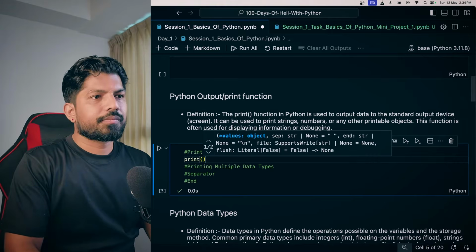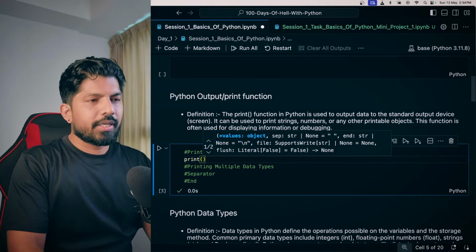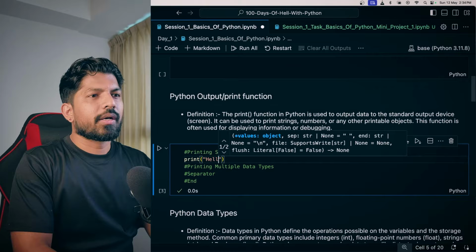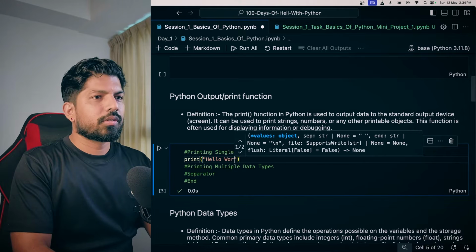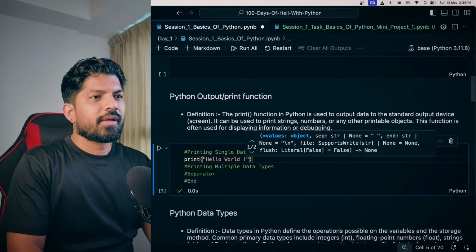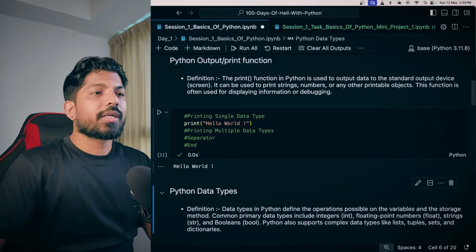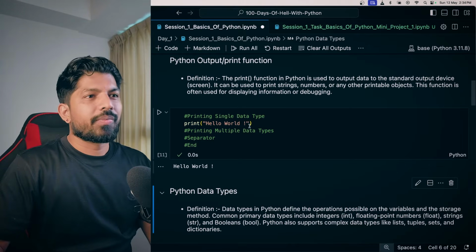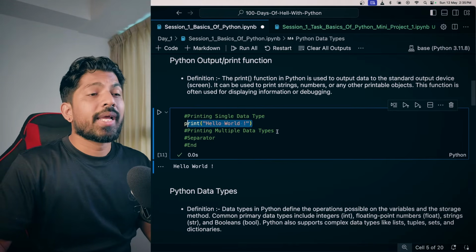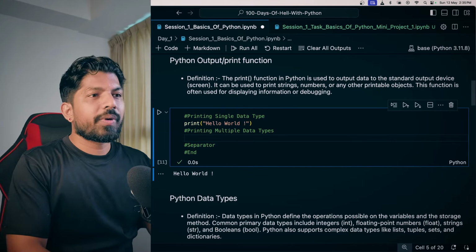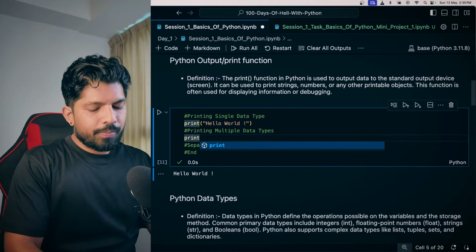Okay, and type like this, and here you can type hello world, which is very basic in every language, and when you press shift enter, it will be printed out. So here we have printed a string, but if you want, you can print any other printable objects.